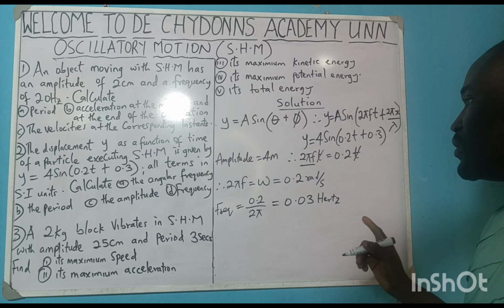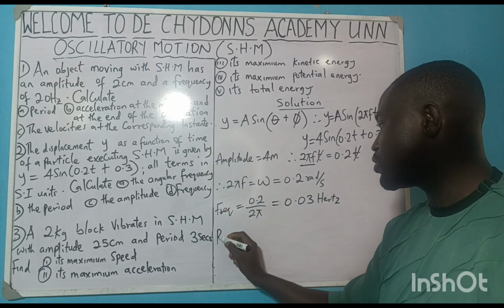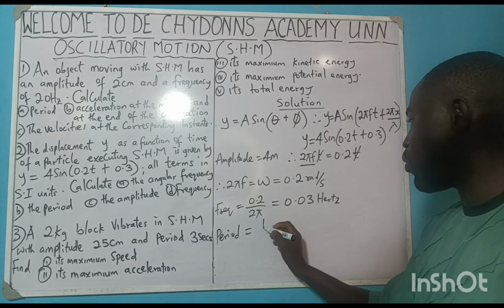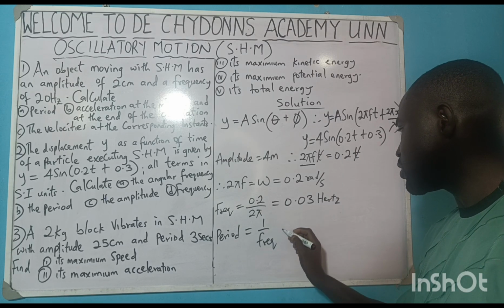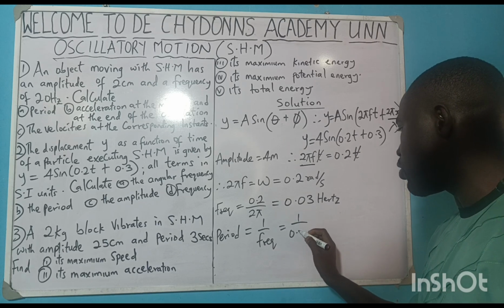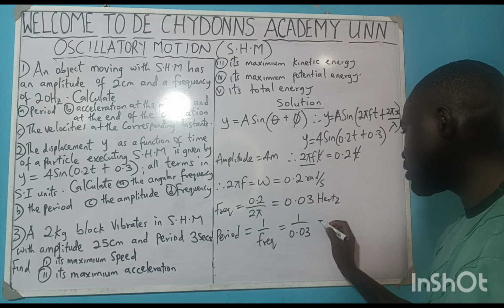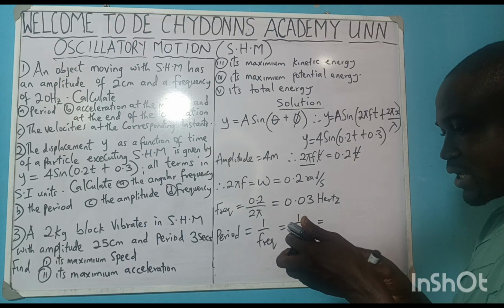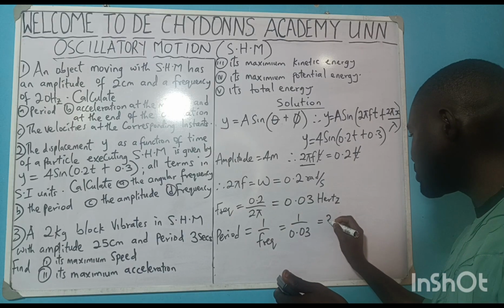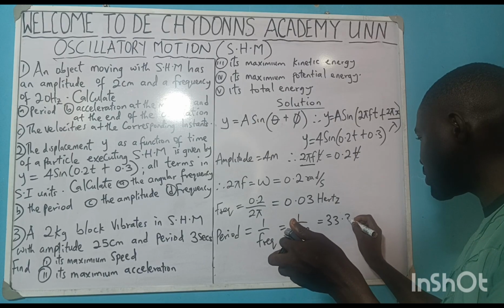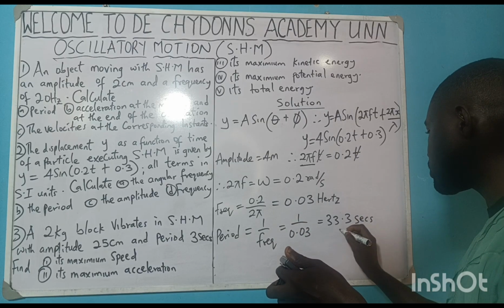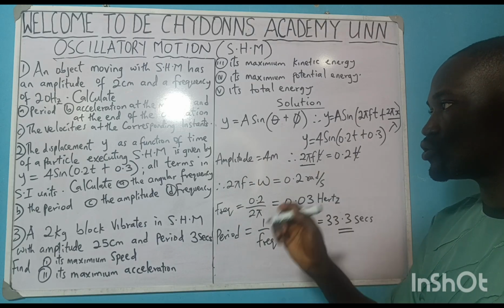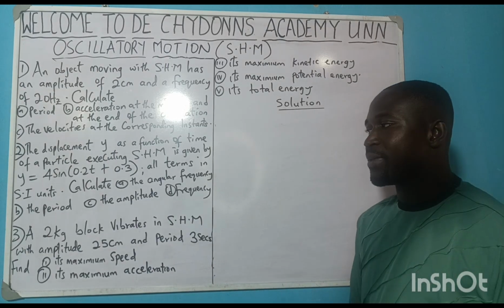Then to get your period, it is equal to 1 over frequency, equal to 1 over 0.03. And that will give us 1 divided by 0.03 to be 33.3 seconds. And so that is how to solve question number 2. Now to solve question number 3.